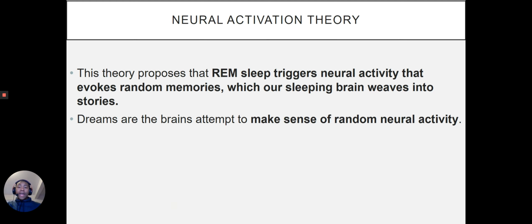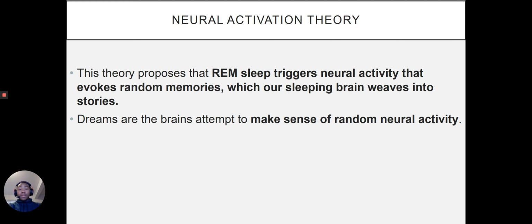So, as we think about neural activation theory, this theory is proposing that REM sleep, so deep sleep, triggers neural activity that evokes random memories, which our sleeping brain then weaves into stories. If you think about this, and we haven't talked about processing yet, but we will get there, the idea is that when we're sleeping deeply, something triggers our brain, and that brings up all of these random memories. Our brain takes that random information and makes it into one coherent, logical story.